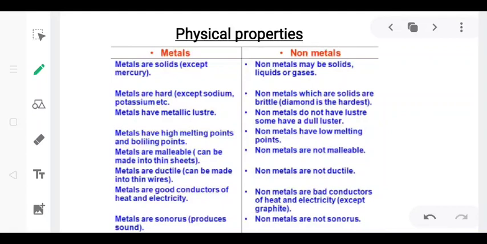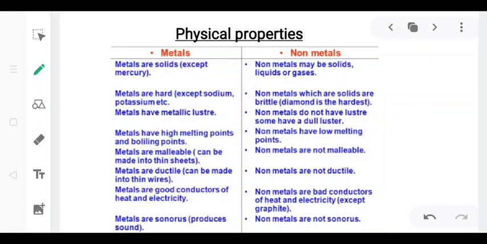Brittle means we can break it, like if we hammer it then they will break into pieces. They are not so hard, they are soft. Next, metals have metallic luster. Luster means the shiny appearance that the metals possess. Non-metals do not have any kind of luster except iodine.